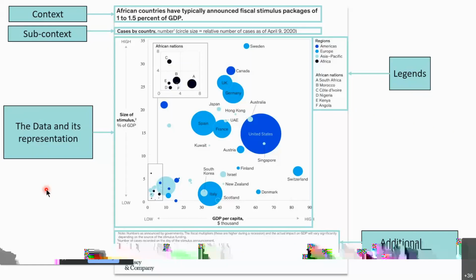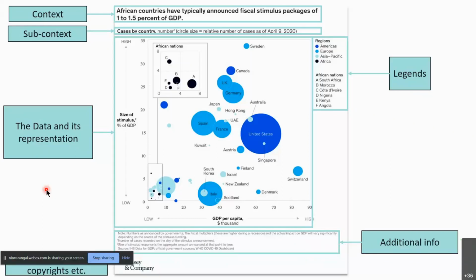So they are letting you know that this is additional information. It is a representation that lets you in on a number of factors, like who has a better GDP, what the size of the stimulus is, and so on.